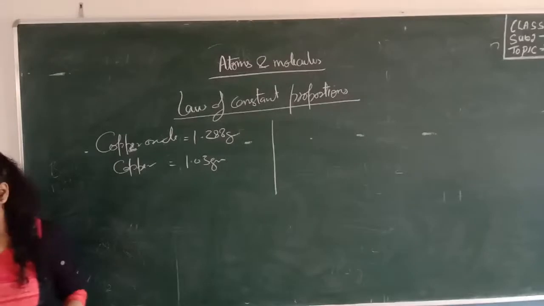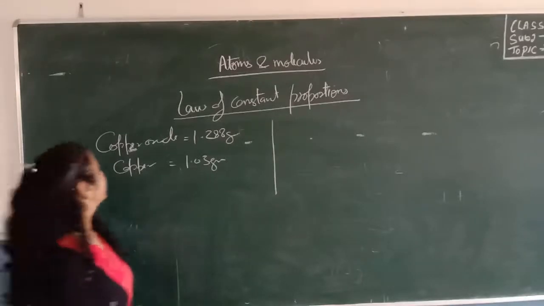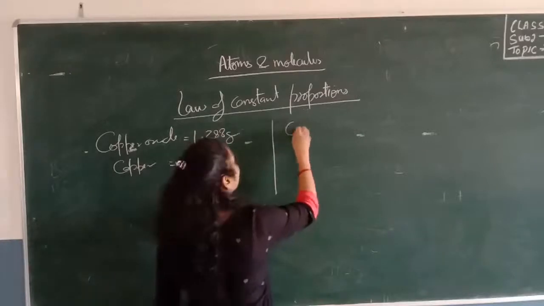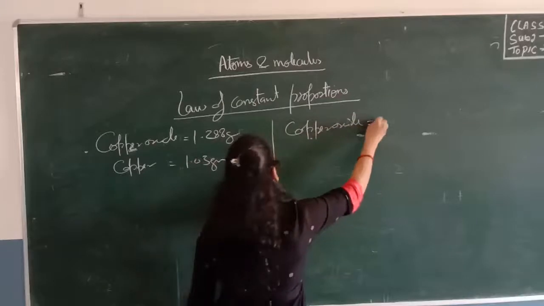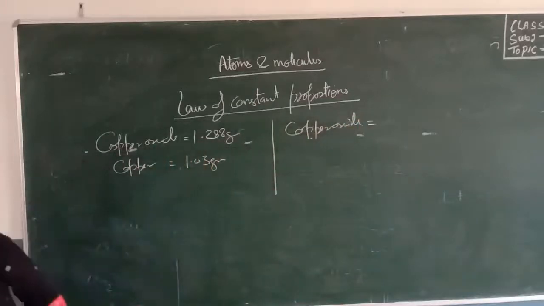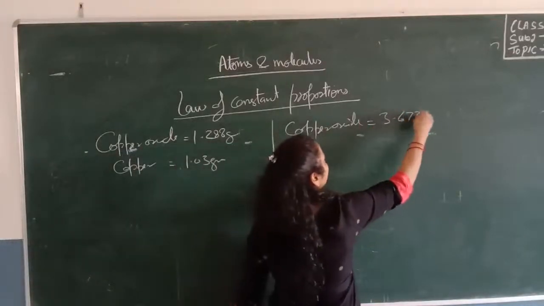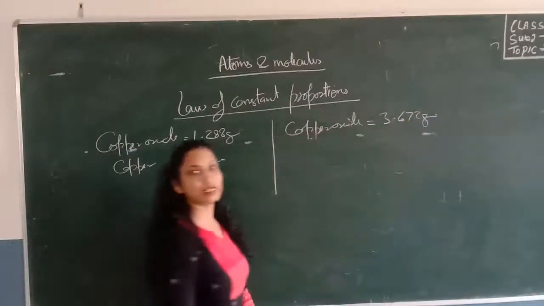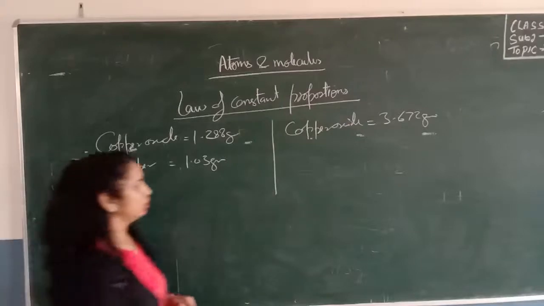In another experiment, we found that the mass of copper oxide is 3.672 gram, in which we take 2.938 gram of copper.